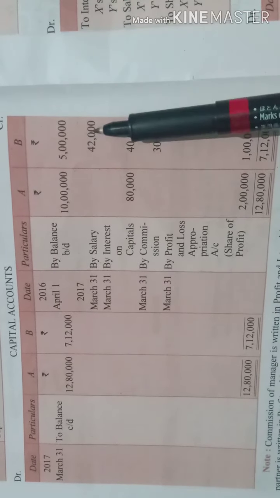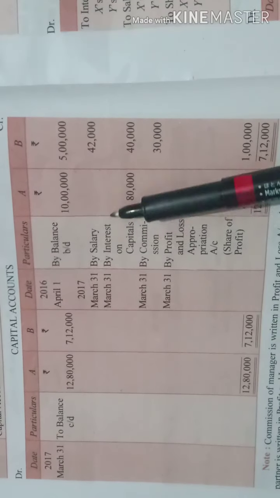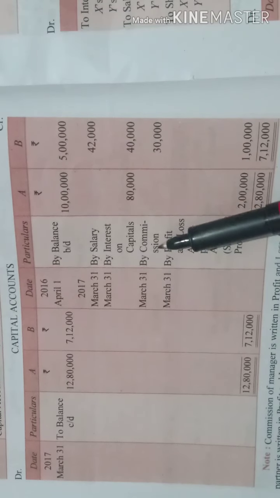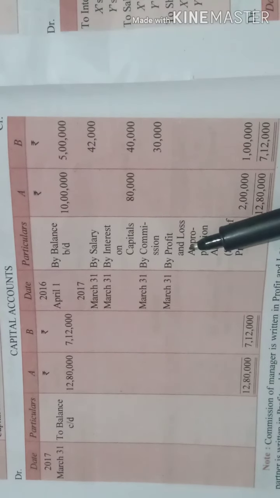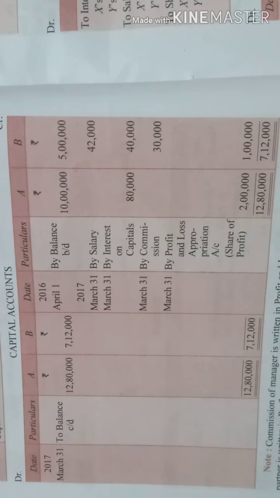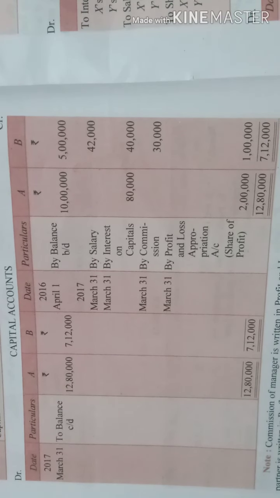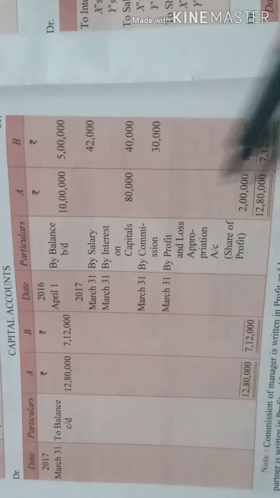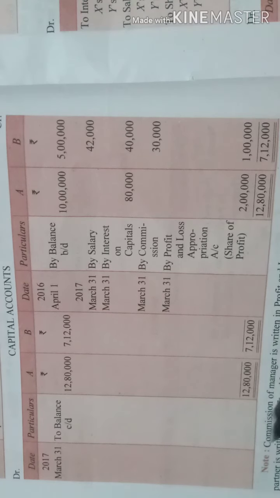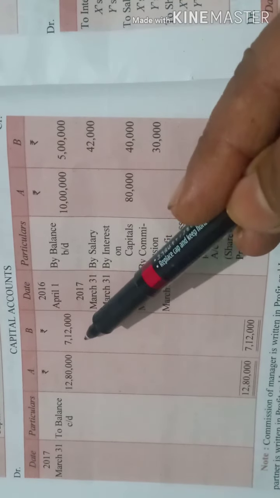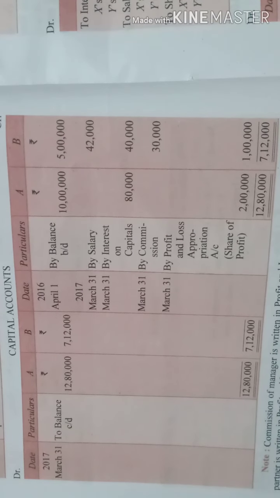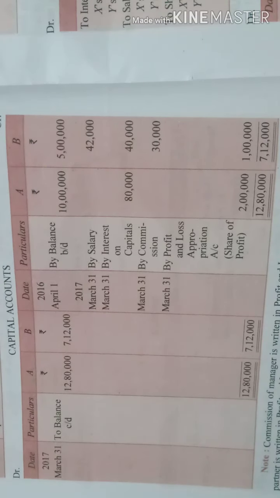Then what have we given? We have given salary to B. This will be followed by interest on capital to both the partners as usual. Then commission only to B. And last but not the least, the P&L appropriation account balance, right? So only one account is prepared, so we will transfer it. Ultimately we balance it. Whatever amount you have received, this is the new capital of the partners. So I hope I am clear with these two systems.